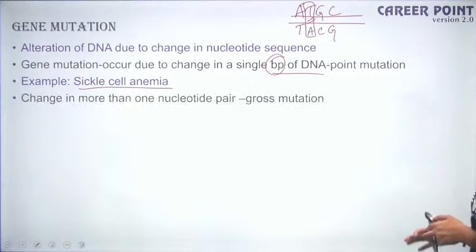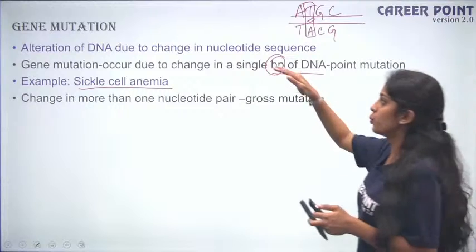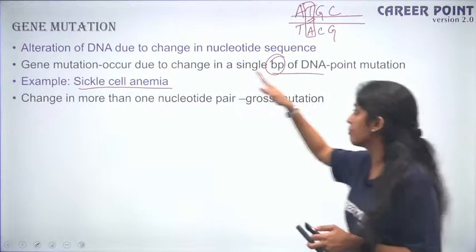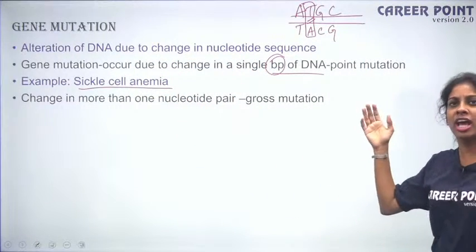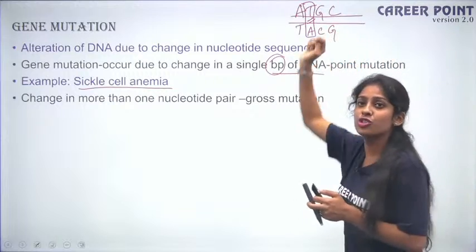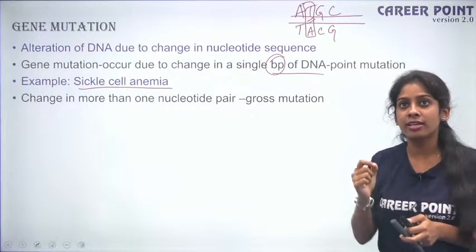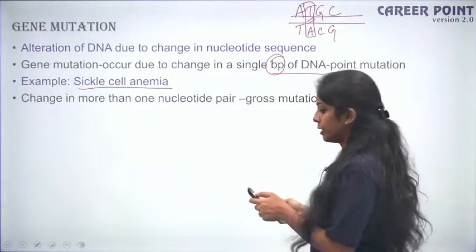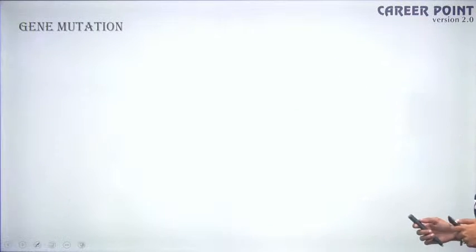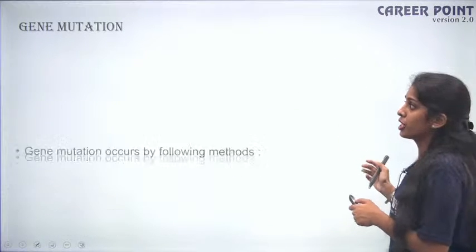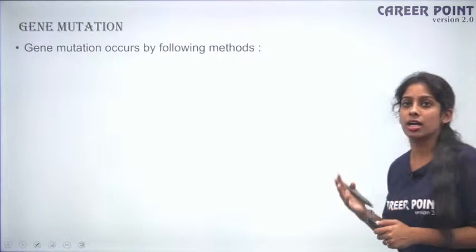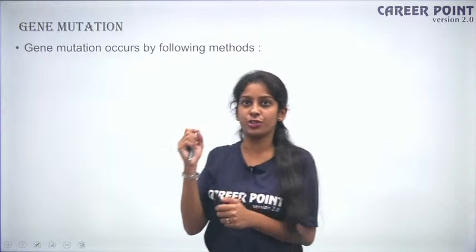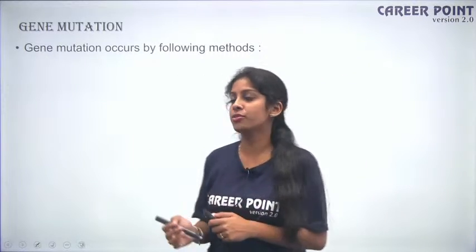Okay? Fine? So which means you have to remember sickle cell anemia has a point mutation. It does not have a major change, just a small change in a single base, and that creates all the chaos. Fine? Okay? So going forward, we are still in gene mutation. So gene mutation, how it occurs. So what causes that small change to occur? So what causes that point mutation to occur?